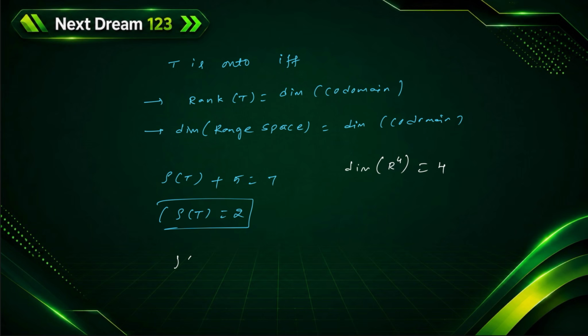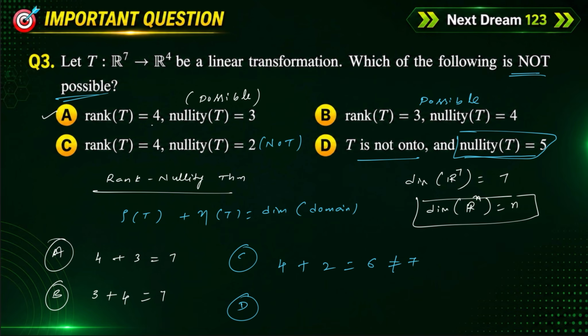We observe that rank of T is not equal to the dimension of the codomain, which implies T is not onto. Option D already says T is not onto, so this is also possible. We have to select which is not possible. Option C is not possible, so C is the correct option here.